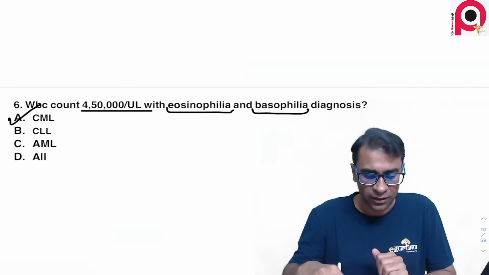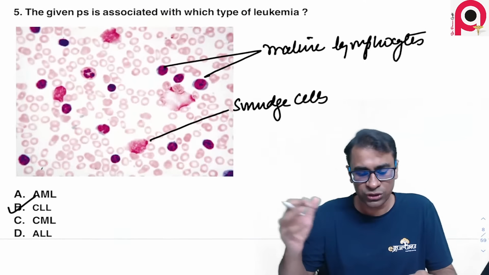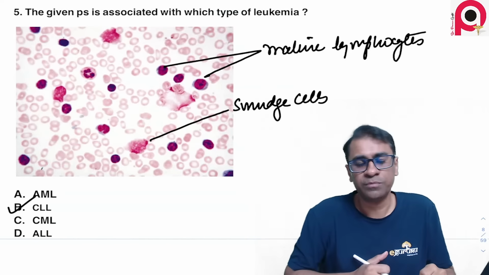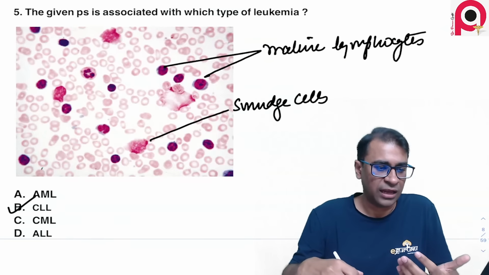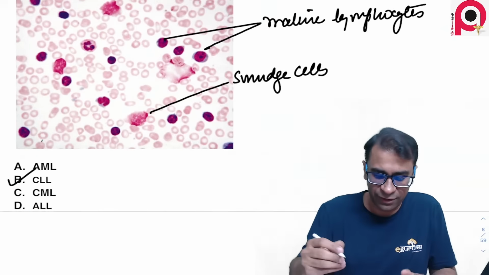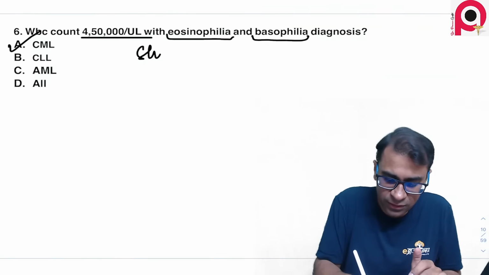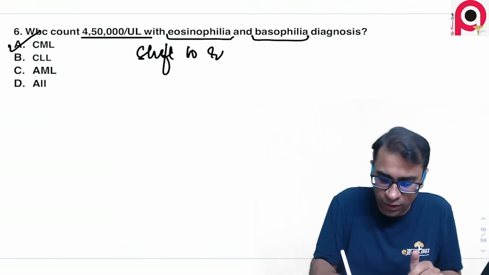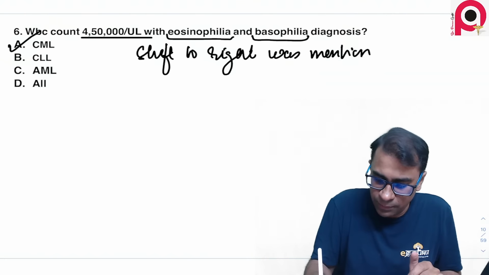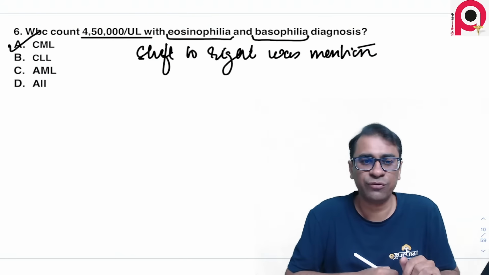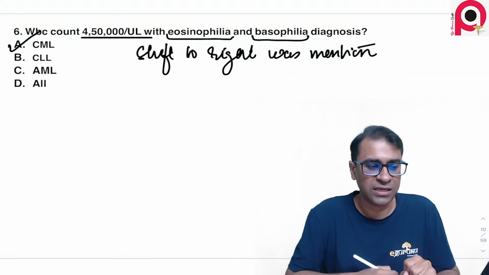Some of you are saying this was not the question, so maybe this was wrongly recalled, and I'll look into this. Okay, shift to right was mentioned. But with a history of eosinophilia and basophilia, it looks like a case of CML.